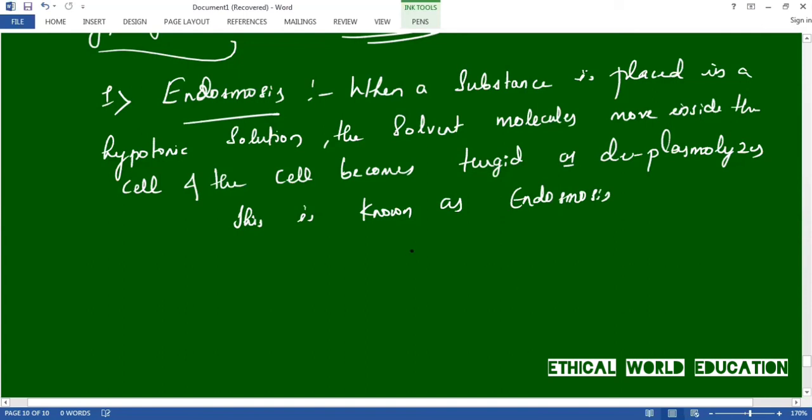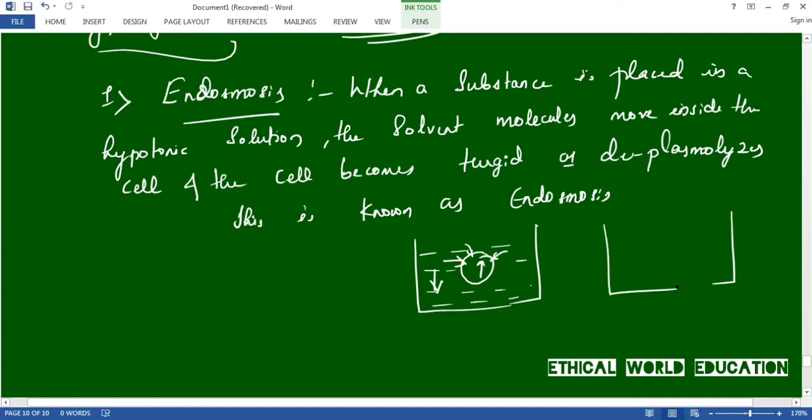So let us demonstrate with a diagram. For example, this is a container or a beaker containing a solution which has lower concentration compared to the concentration inside the cell. If the concentration inside the cell is higher, then in the next process the solvent contained in the beaker will move inside, and the cell will become turgid, and sometimes it may burst also.